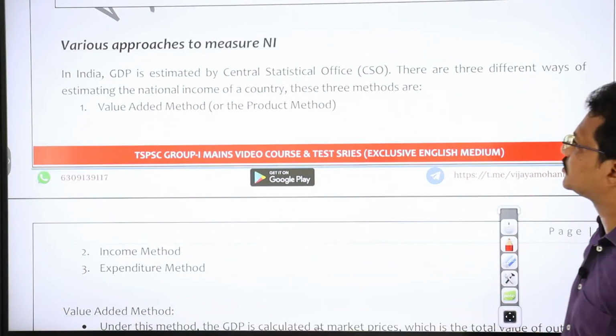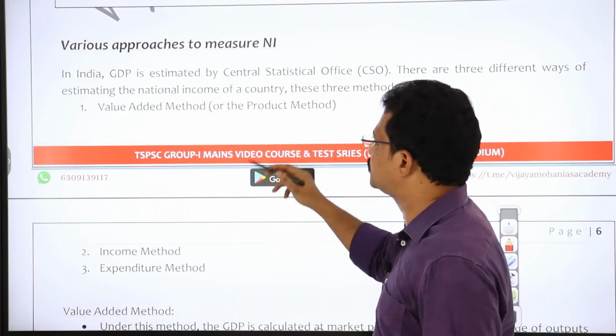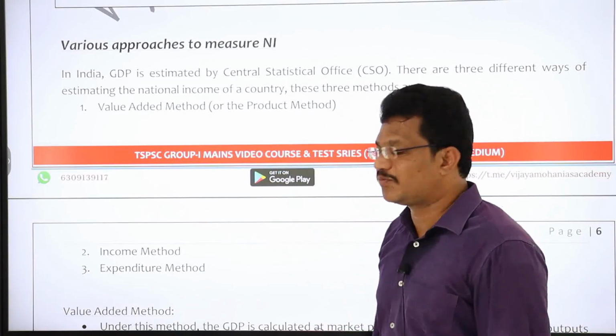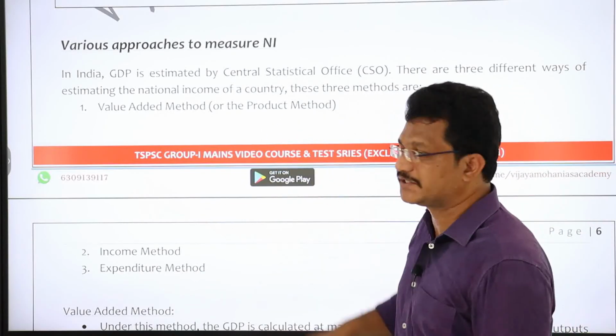So in the next class we will see various approaches to measure the national income. What are the approaches, what are the methods, right?